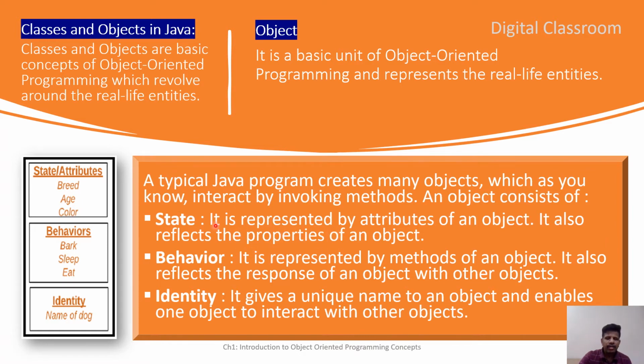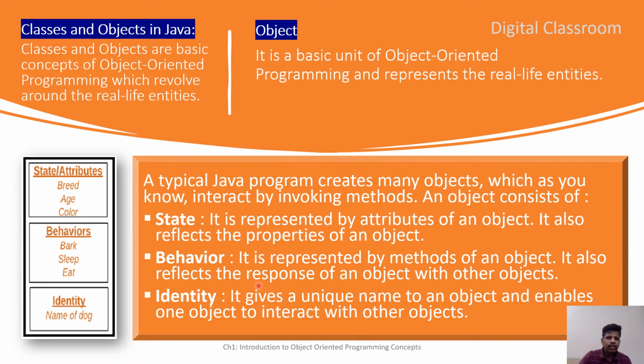That is state. In a Java program, the state or attributes of an object will be represented by using variables, and behavior in a Java program is represented by the methods of an object.